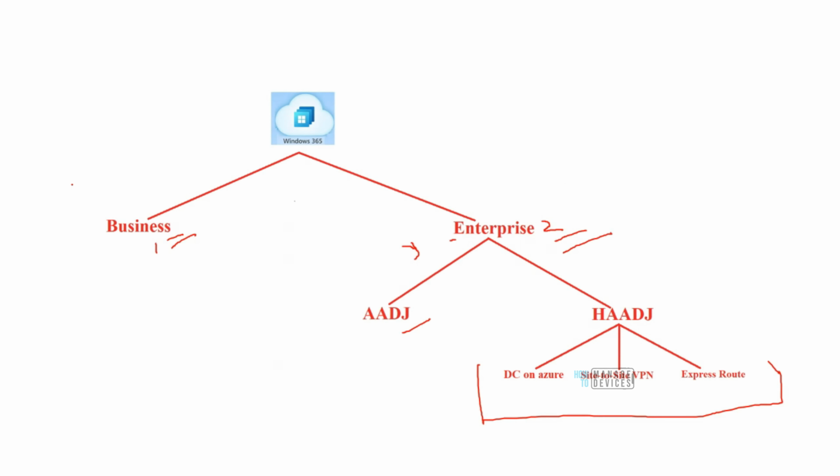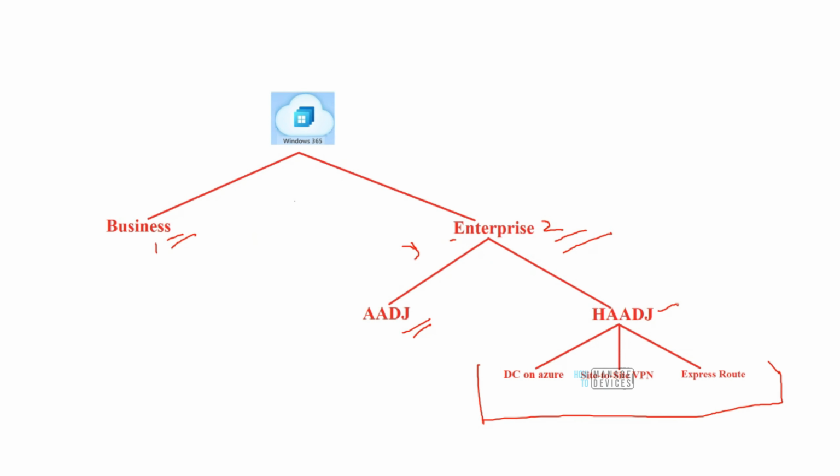So in the case of Windows 365 Enterprise, again, we have two options. What happens in this case is a virtual machine is going to be provisioned to the end user, right? And that virtual machine is going to be enrolled to Intune. But there are a lot of determinations that we have to make before that can happen. Now that end user's machine, which is Intune enrolled, can be Azure AD joined or it can be hybrid Azure AD joined, right? So that is the segregation that I have made over here.